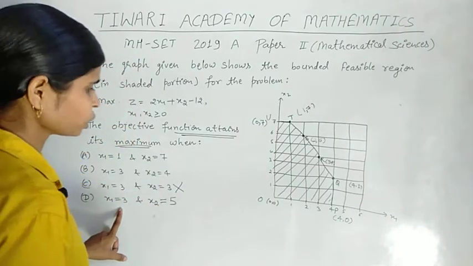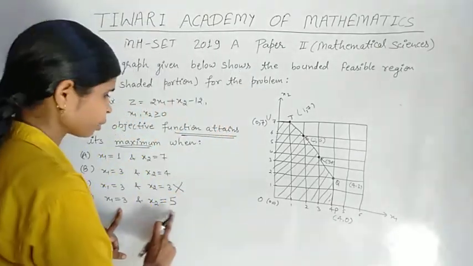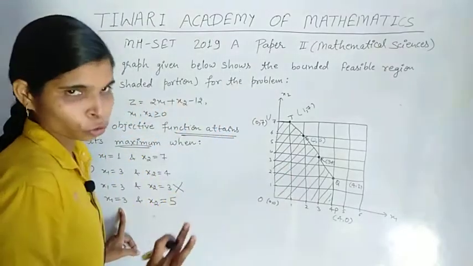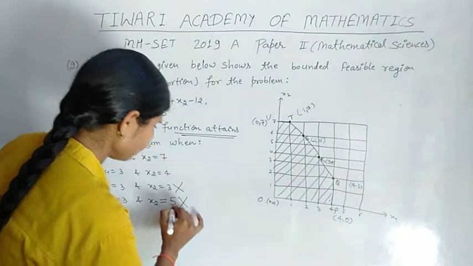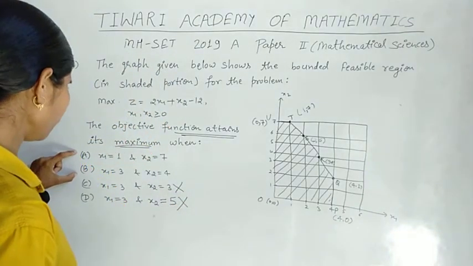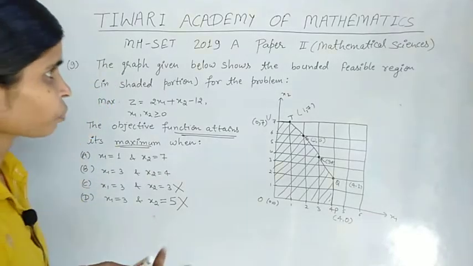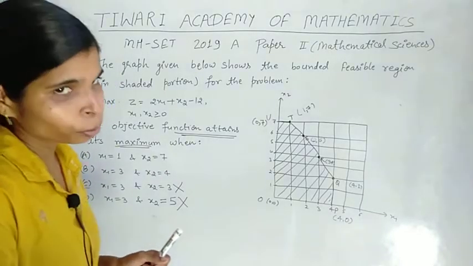So option C can never be the true option. Option D, x1 is 3 and x2 is 5. 3, 5 also does not lie on the boundary of this common portion. So this can never be the true answer. Now option A or B is the true option. Finally we give only one option true.